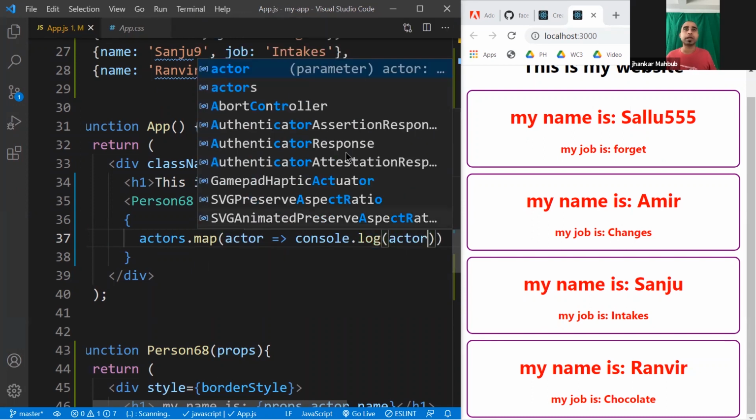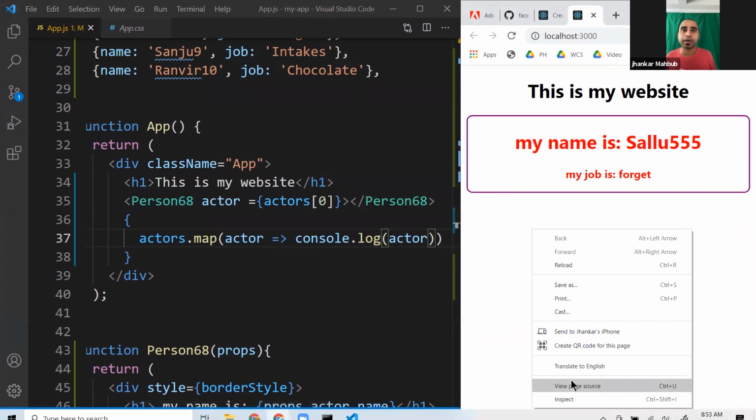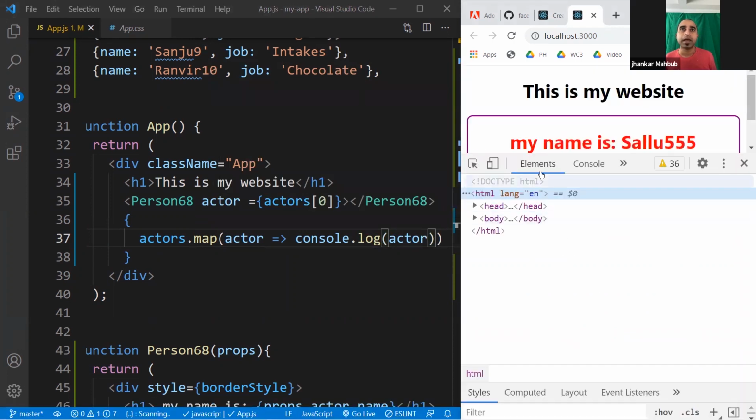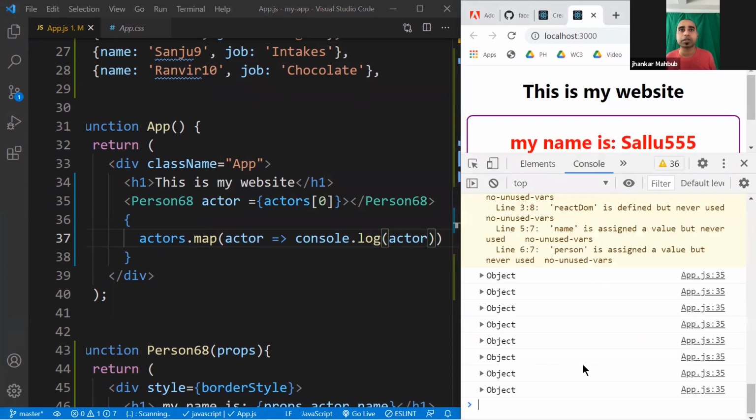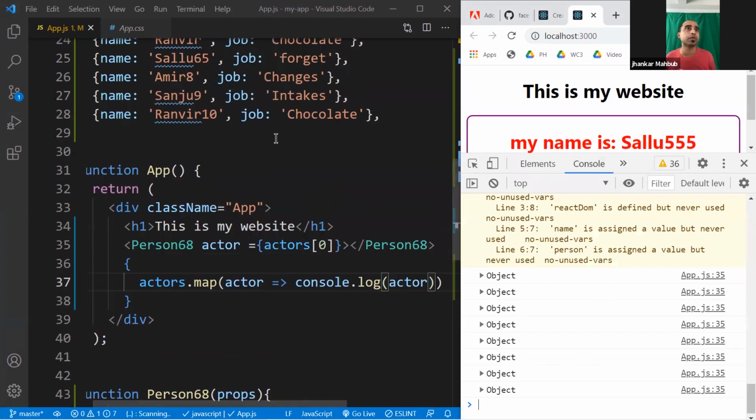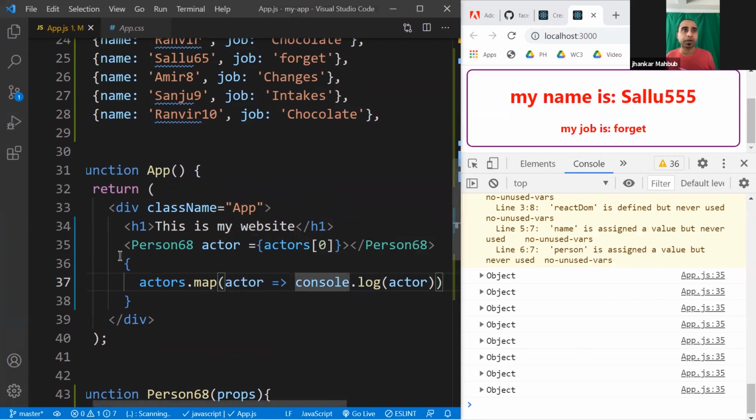If you do so, you can come here right now and inspect, and you will see in your console all these objects. It should have like 8 of those, all these 8 that you have created. So you can do the console log here, and it is showing only 1 because you have this person 1. So here you can do the fun part.